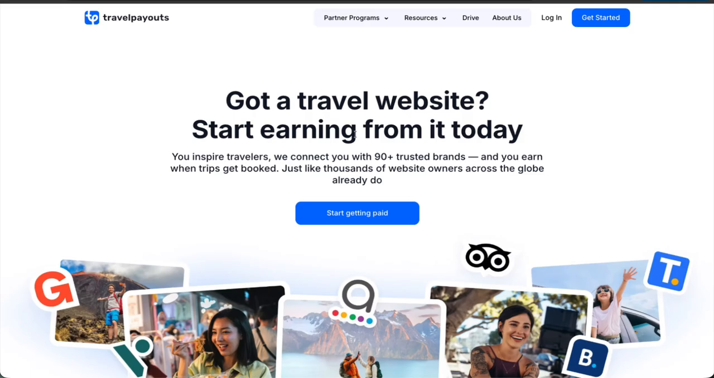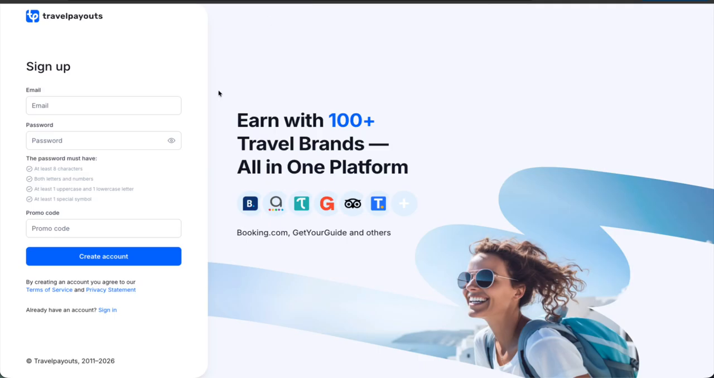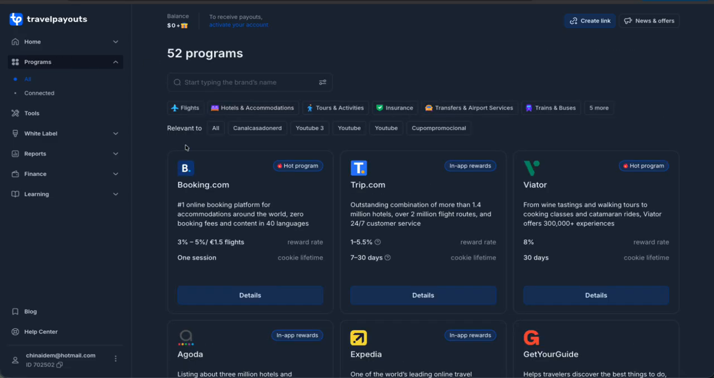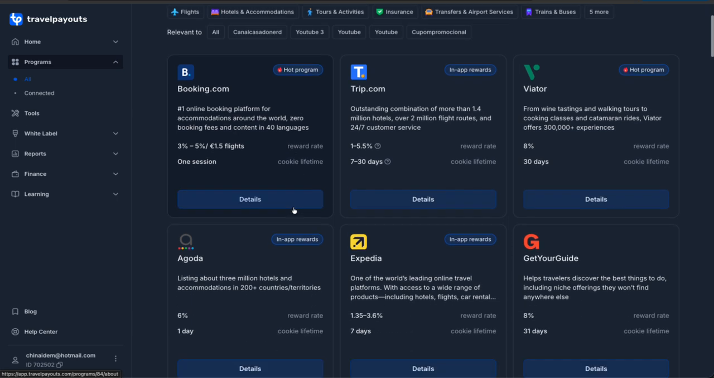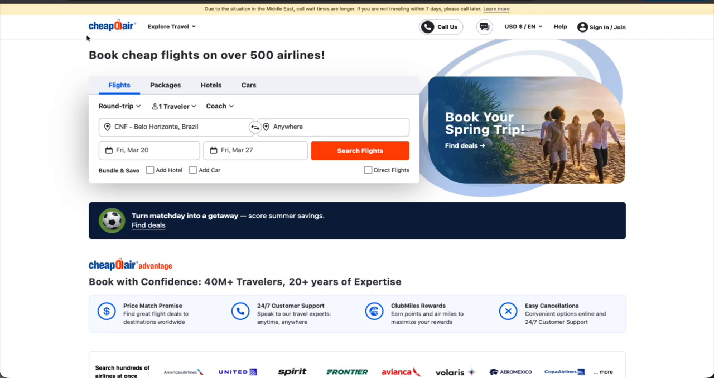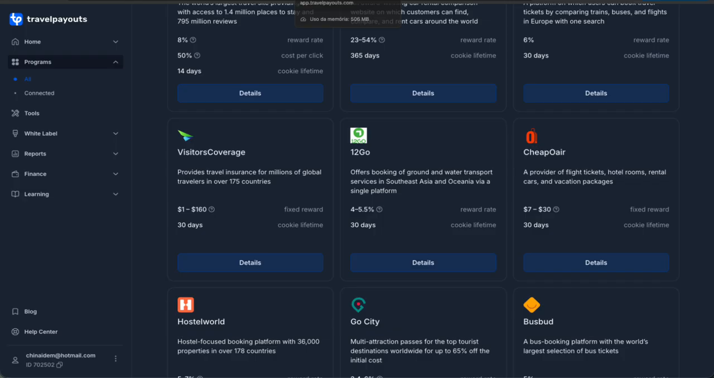CheapOair is a global travel booking platform where travelers can search and book flights, hotels, and vacation packages at competitive prices. After creating your account on Travel Payouts, log into your dashboard and search for the CheapOair affiliate program. Apply to the program, and once approved, you will receive your affiliate links. You can promote these links on YouTube, websites and blogs, travel content pages, social media. Every time someone books a flight or travel service through your affiliate link on CheapOair, you can earn a commission.